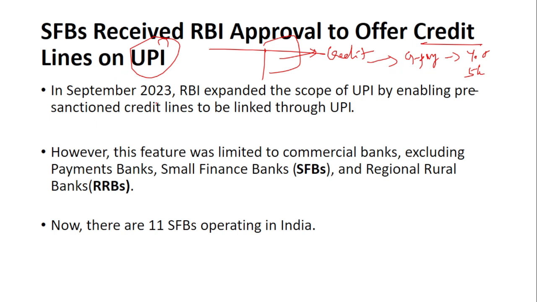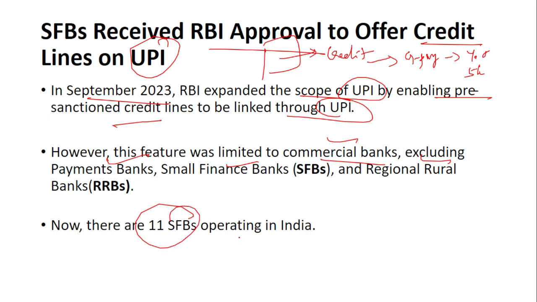If you see, it was allowed in September 2023. The RBI expanded the scope of UPI by enabling pre-sanctioned credit lines to be linked to the UPI. So, if your bank account is linked to the UPI, then you will have this option. You will have these messages like you are eligible for credit of 5 lakh or 2 lakh. Initially this was limited to the commercial banks, excluding the payment bank, small finance bank and RRB, and now it has been expanded to the small finance bank. So, including the commercial banks and the small finance banks will now have access to the credit lines on the UPI. Currently, 11 small finance banks are operating in India.